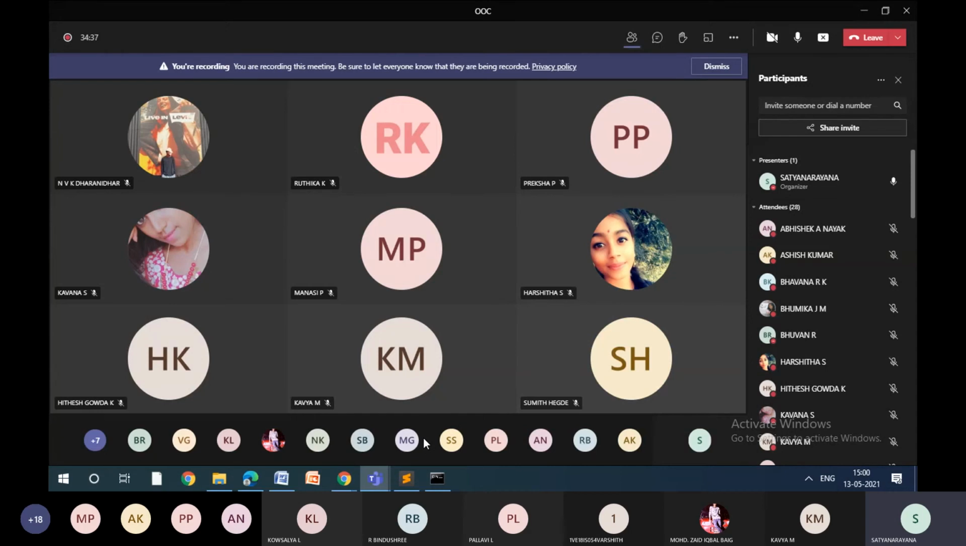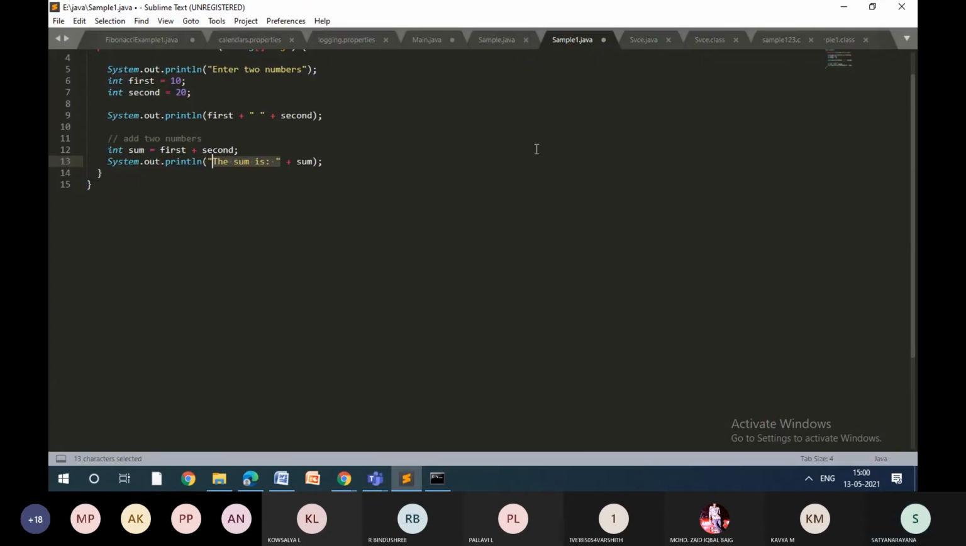Right? Hope everyone understood how to write the Java program. It's very simple. Start with the class, call the main function. Within that, you write the logic. So the logic might be anything, based on your question, what I have given. Right? So let us see one more example, which we have seen yesterday. So Fibonacci series we are writing.